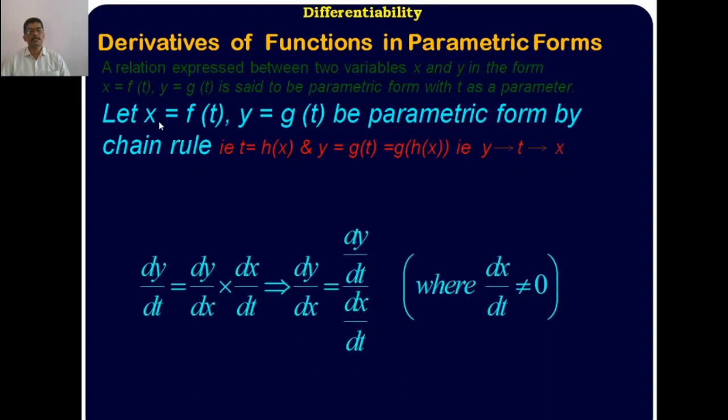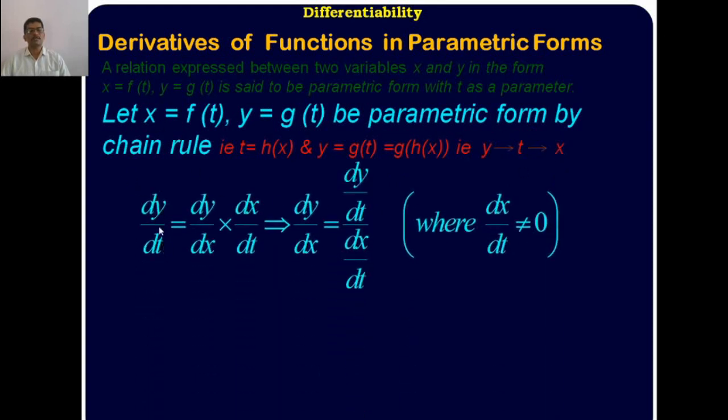Directly differentiating y with respect to t, we can write dy/dx into dx/dt, because t is a function of x, y is a function of x, and x is a function of t.